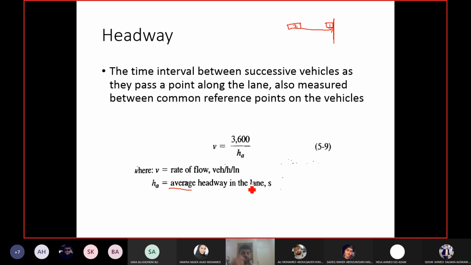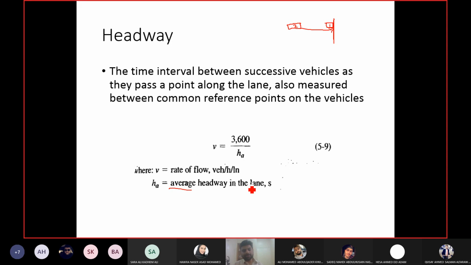For example, if your headway is 3 seconds, after 3 seconds another vehicle will pass. So you are saying that on average, after every 3 seconds I have another vehicle. This is basically time per vehicle, and time per vehicle is the inverse of vehicles per time. So very simple here.